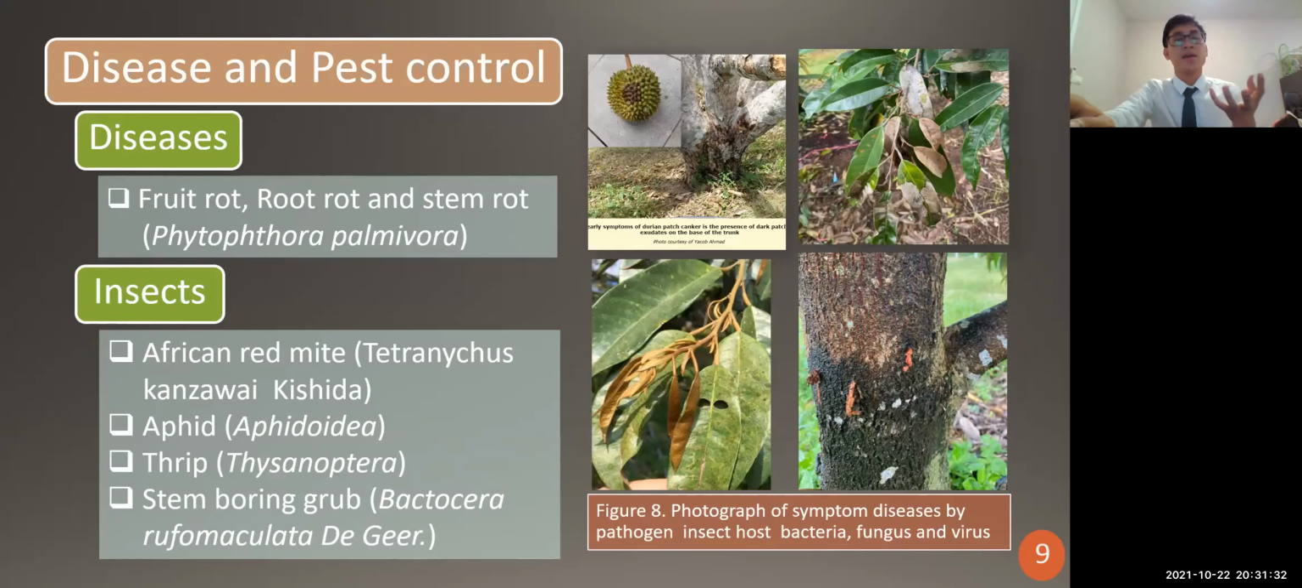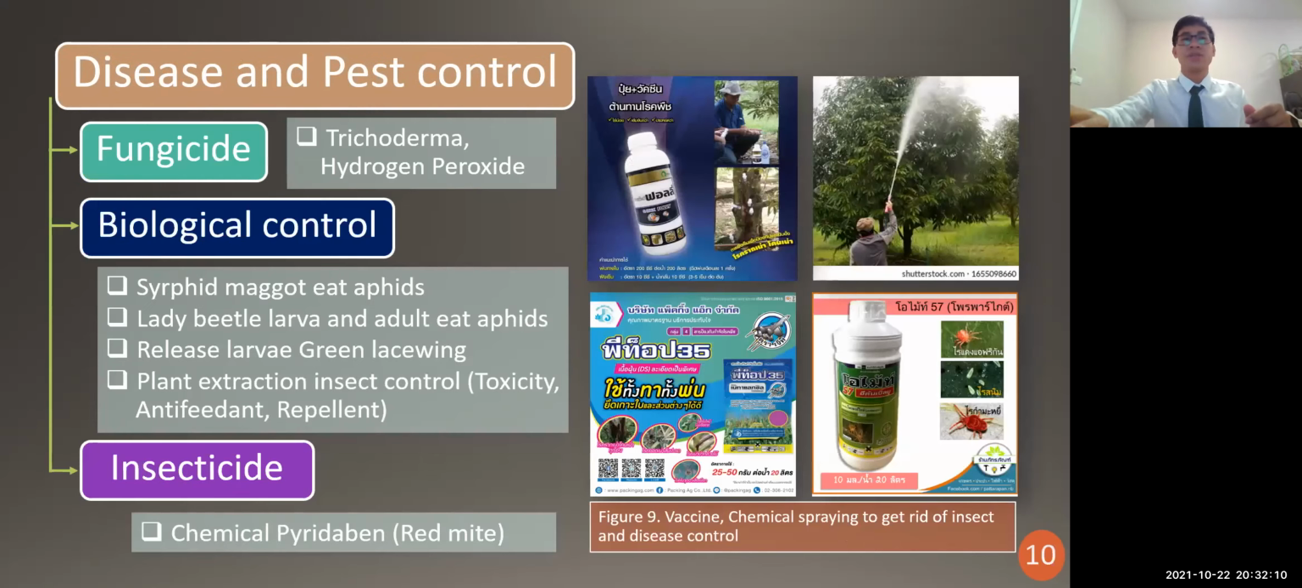And for the disease, the most damaging for durian are fruit rot, root rot, and stem rot, which are caused by Phytophthora palmivora. You see in this picture the symptoms of the fruit rot, root rot, and stem rot. The insects are African red mite, aphid, thrips, and stem boring insects, like this one, which is caused by the Coleoptera order that injects their larvae inside the stem, and that makes the durian stem wounded and diseased. And this one is the symptom of the African red mite that sucks nutrients from the leaf.